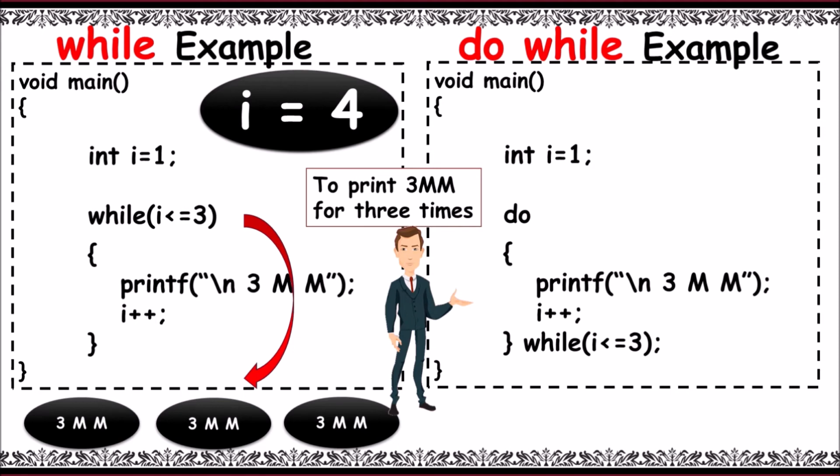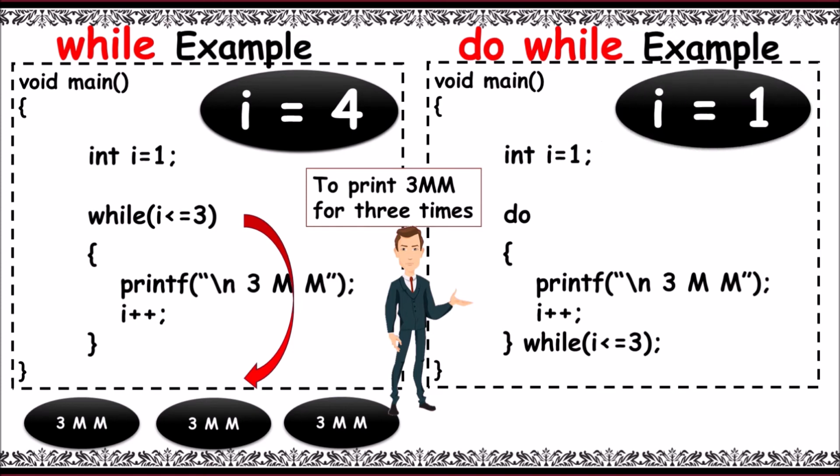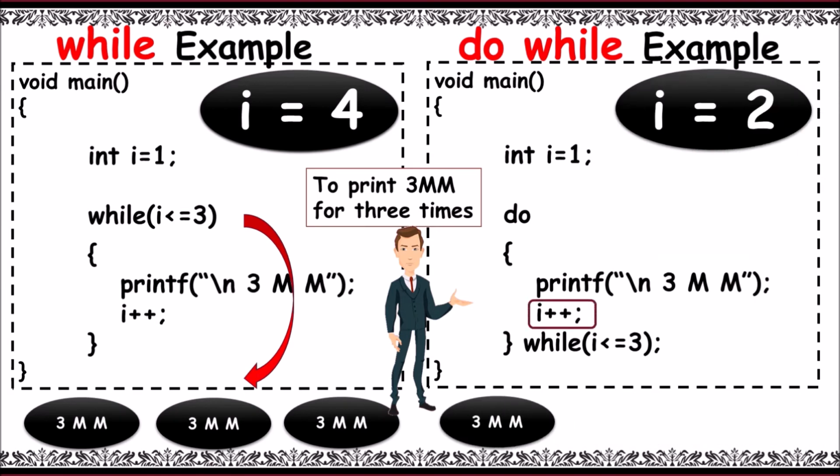And in do while, first I is initialized with 1, that is I equal to 1, then irrespective of the condition, the control enters into the loop. On seeing do keyword, it prints 3mm for the first time. I value is incremented to 2. The condition is verified, 2 less than or equal to 3. As the condition is true, control goes back to the starting of the loop and prints 3mm again.